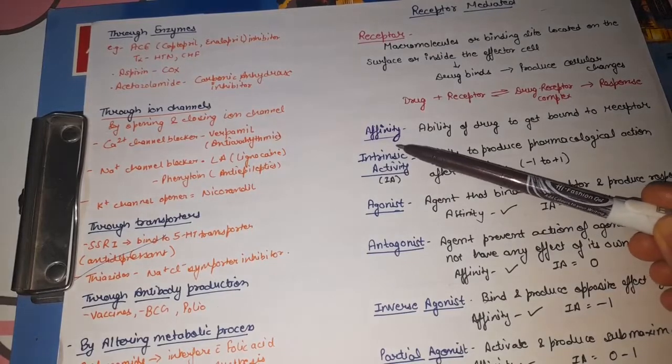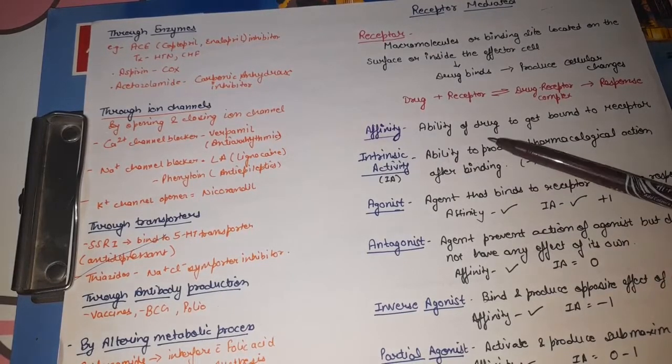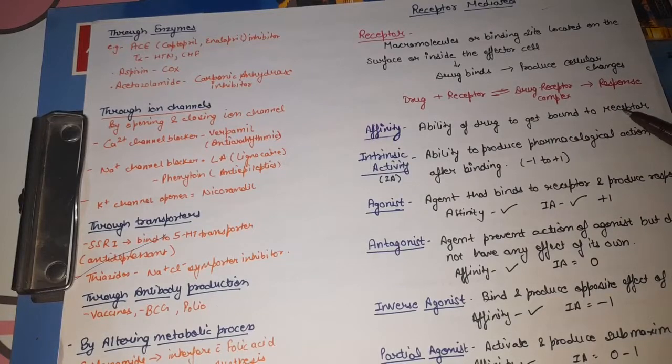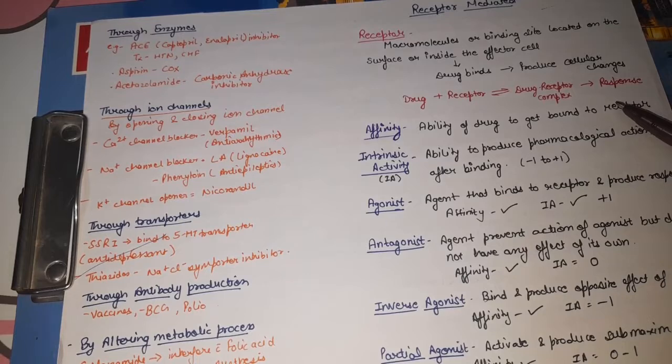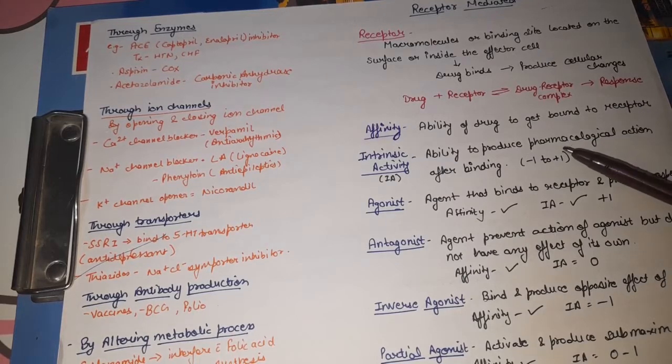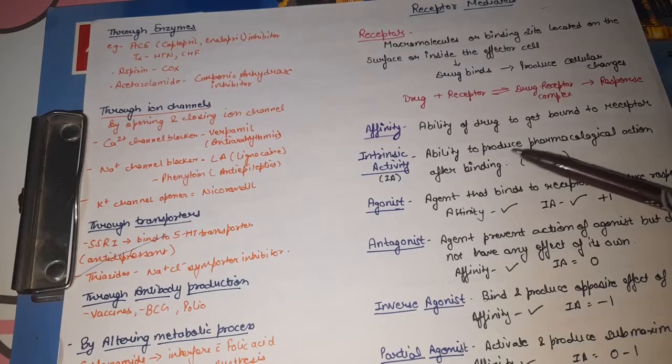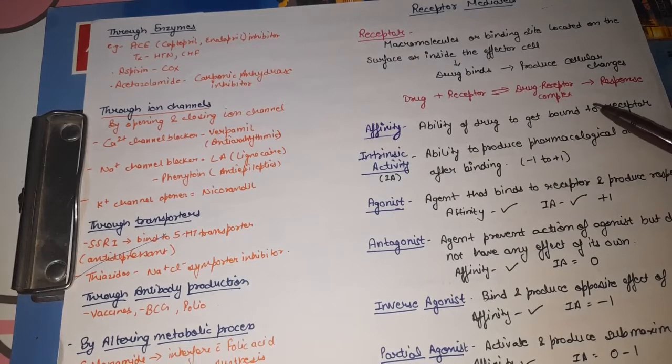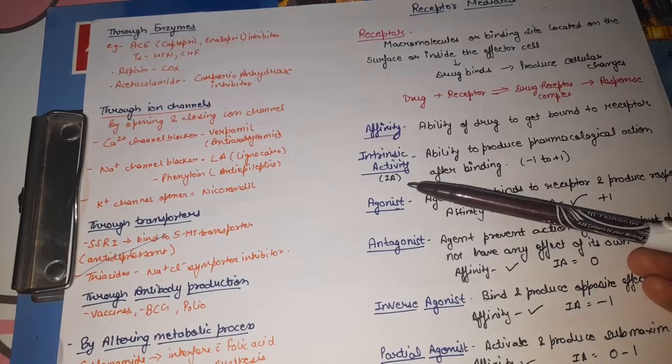So what is affinity? Affinity is the ability of a drug to get bound to the receptors. So all drugs, whether it is an agonist, antagonist, inverse agonist or partial agonist, all show affinity, meaning they are able to bind to that receptor. Next is intrinsic activity.